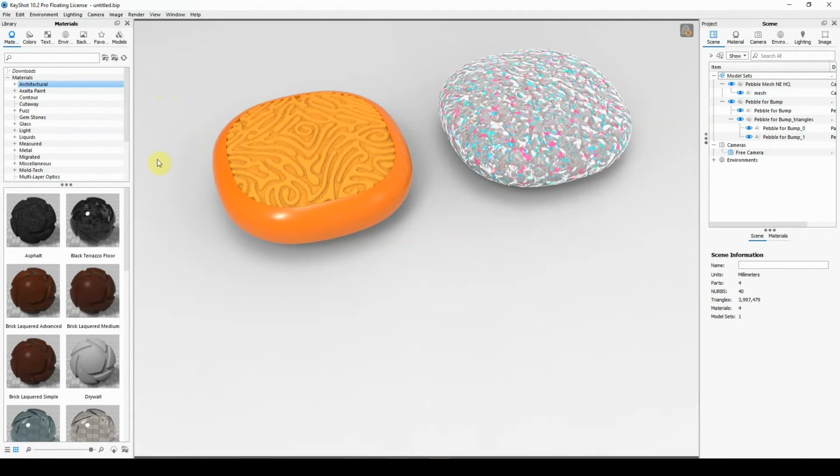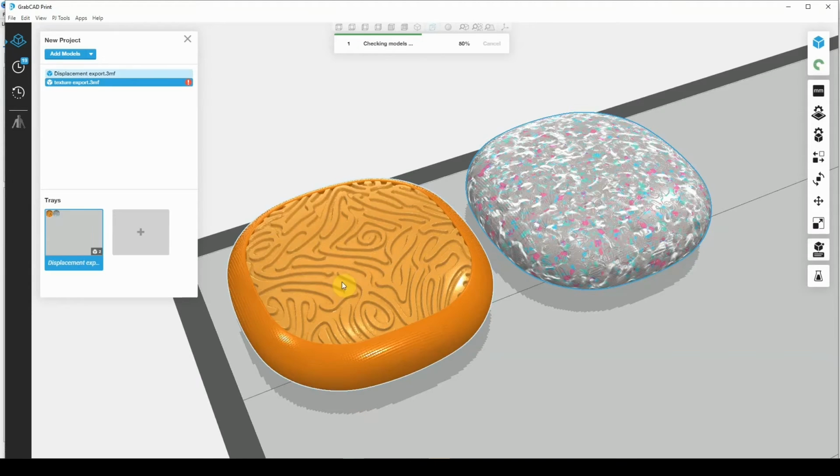Now then, for this model that has the displacement applied, for basic color assignments like these, that information will be exported and applied within GrabCAD Print. Here we could have the bump assigned or applied as a displacement in another software package or in GrabCAD Print, and we can see what these parts look like on the tray. So here we have some bump visualization, and here we can see the clear displaced geometry.